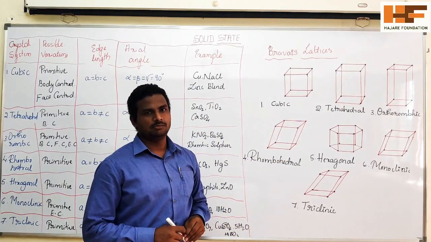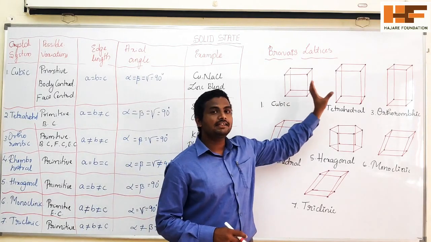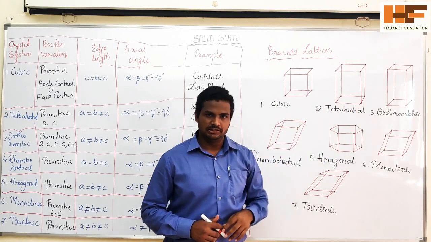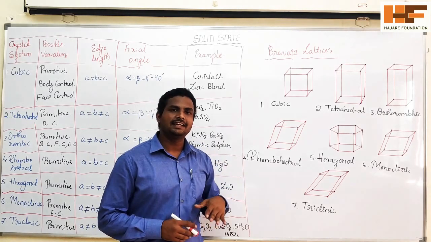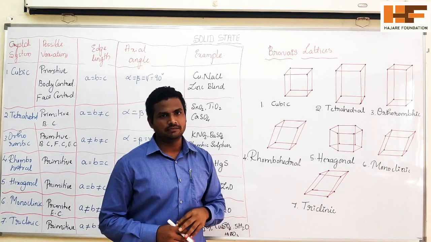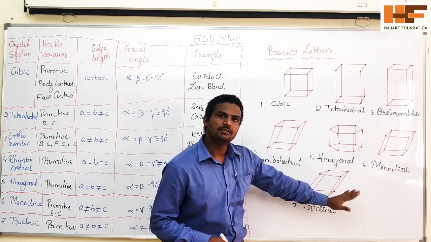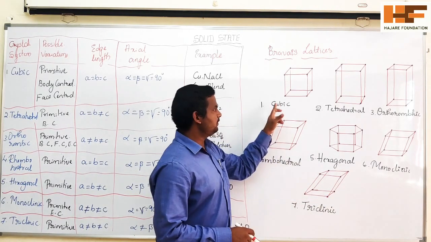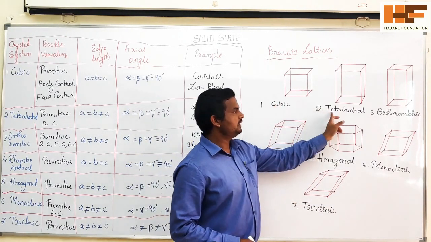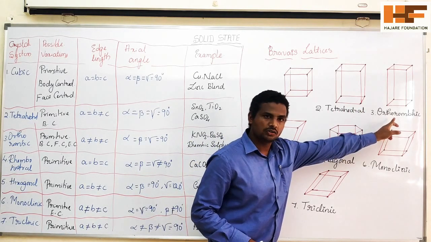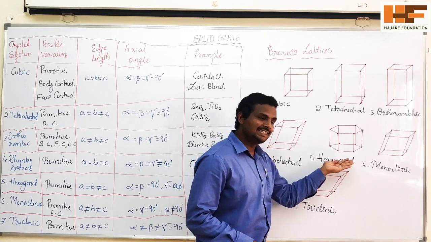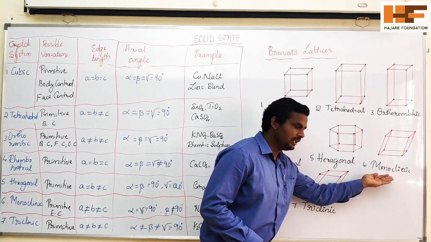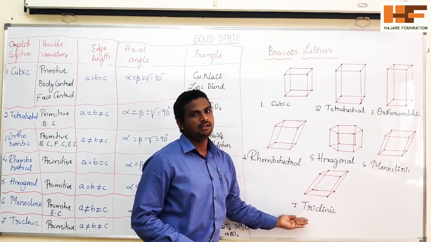Okay, so let's discuss this one. These are characterized by 6 parameters, those are the edge lengths and the angles: axial edge lengths and axial angles. Based on that, we have 7 systems. First one cubic, next one tetragonal, third one orthorhombic, fourth one rhombohedral, fifth one hexagonal, sixth one monoclinic, and the last one triclinic.